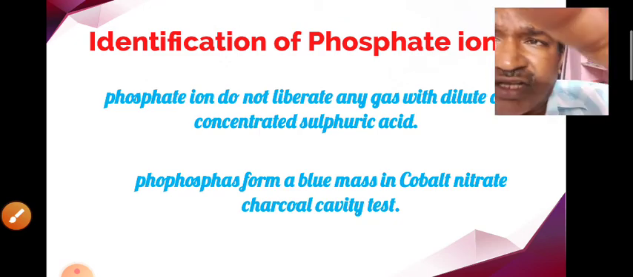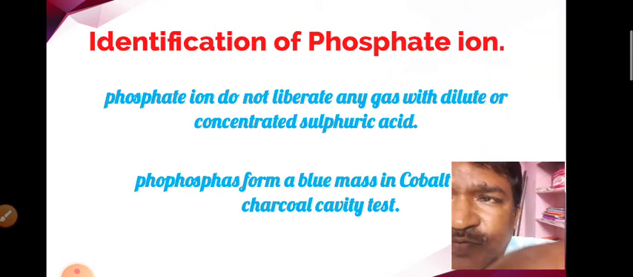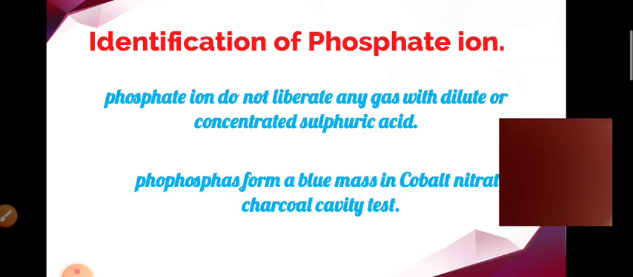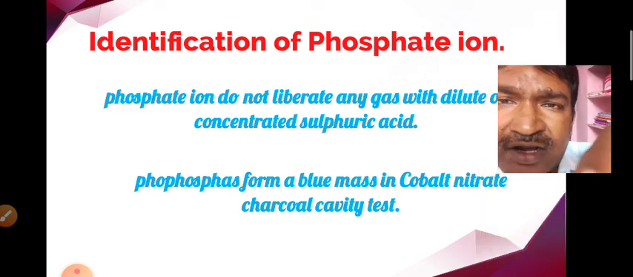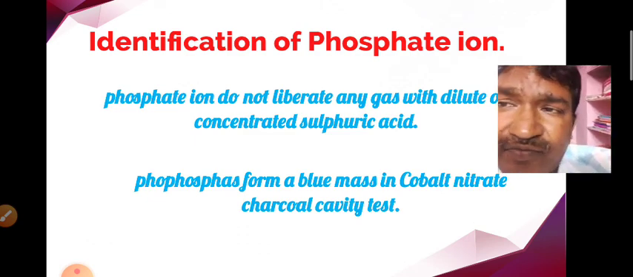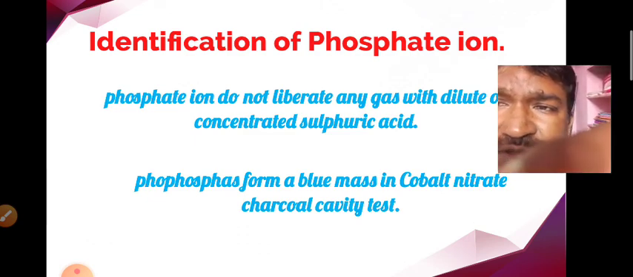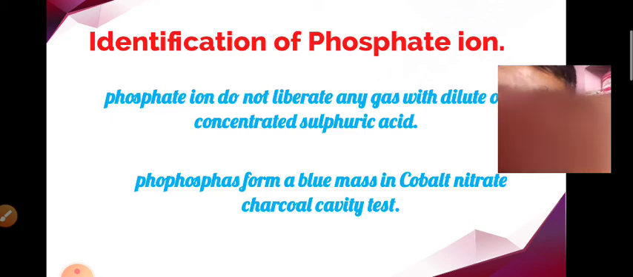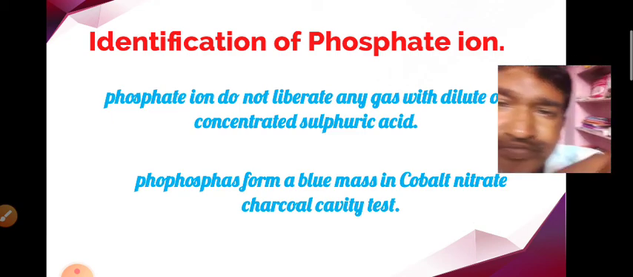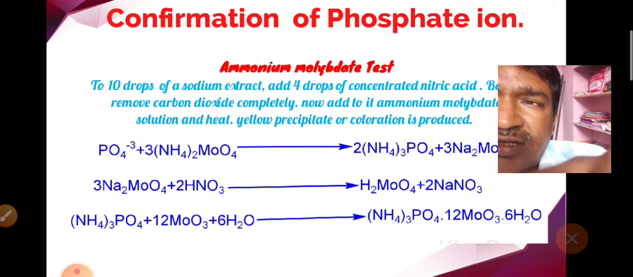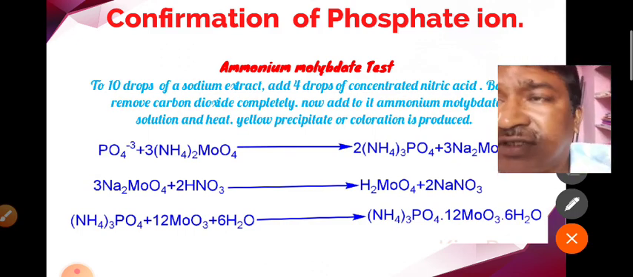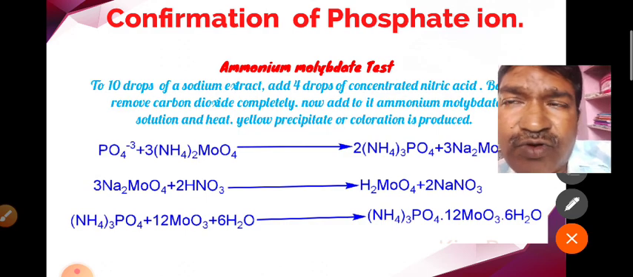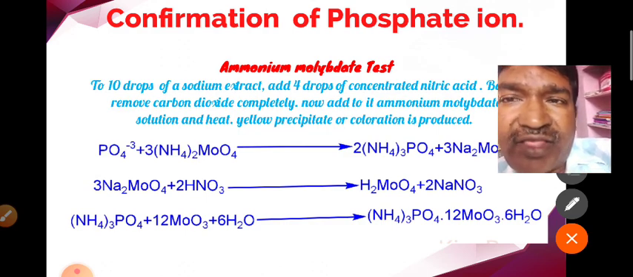Next, identification of the phosphate ions. Phosphate ions do not liberate any gas with dilute or concentrated sulfuric acid, as we have learnt in case of the borate ions. Phosphates form a blue mass in the cobalt nitrate charcoal cavity test. But generally, we directly go for the confirmation test for the phosphate ions. So, phosphate ions are confirmed by the ammonium molybdate test.